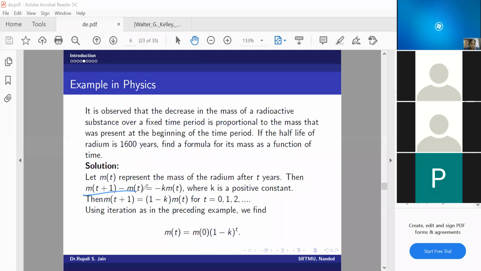So once it includes delta, it will be like a difference equation. Is that okay, this example? Yes, ma'am. So now we will go to the next example.